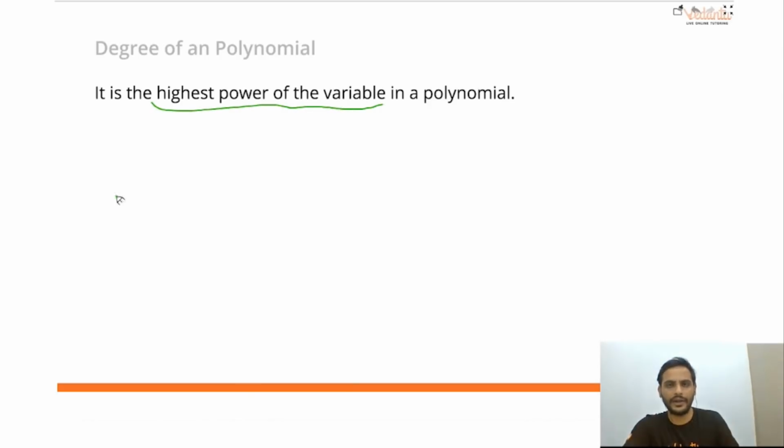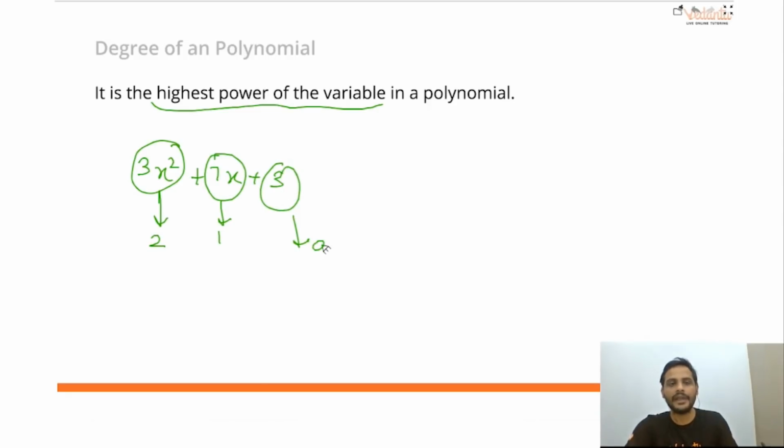So suppose, for example, we will write, let us say, 3x square plus 7x plus 3. Now first thing, we have to check whether it is a polynomial or not. So what is the power of the variable here? 2. What is the power of the variable here? 1. What is the power of the variable here? 0. All three are whole numbers, so we will say yes, it is a polynomial.